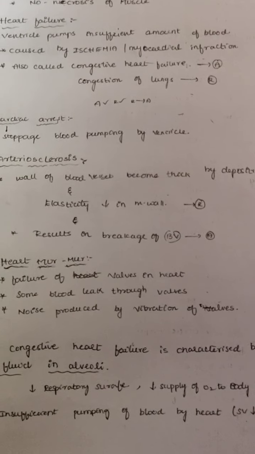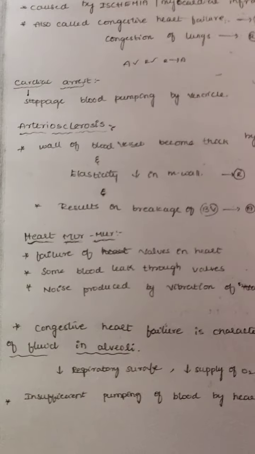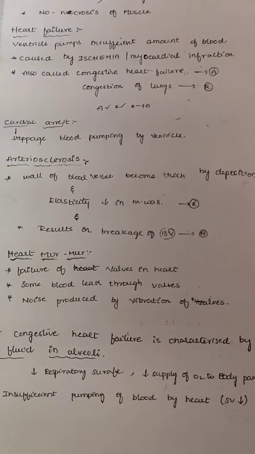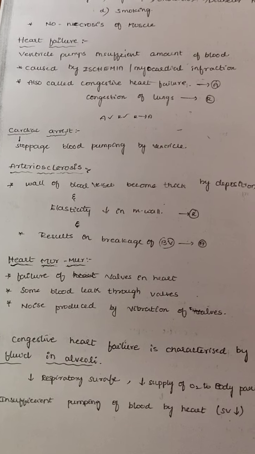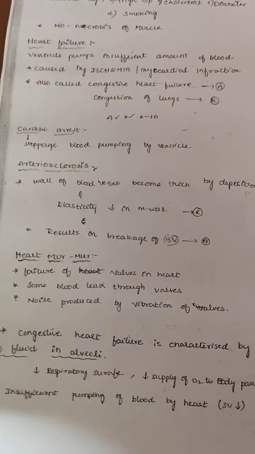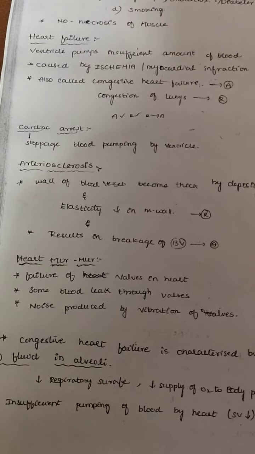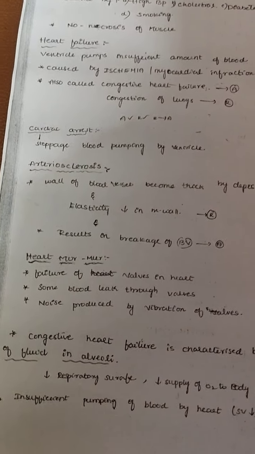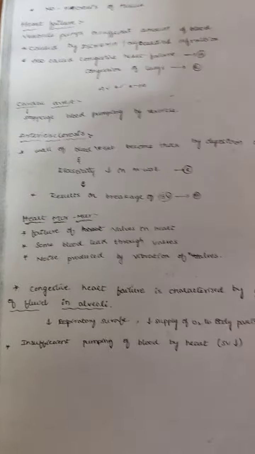Next, heart murmur, which means the heart can produce some sound. In a heart murmur, there is failure of the walls in the heart and some blood is leaked through the walls. When some amount of blood unexpectedly leaks through the walls, a noise is produced by the vibration of those walls, and they make a different sound, which is called a heart murmur.